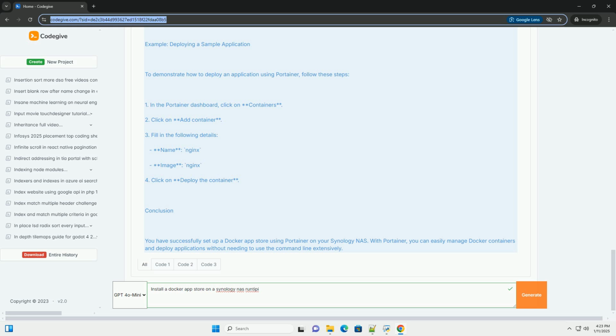Conclusion. You have successfully set up a Docker App Store using Portainer on your Synology NAS. With Portainer, you can easily manage Docker containers and deploy applications without needing to use the command line extensively. You can explore further by deploying other applications, managing networks, and creating custom Docker containers.